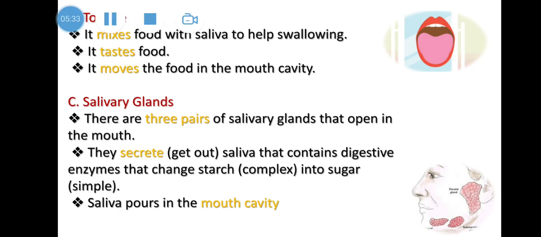Okay, we said that we have 32 teeth divided into two jaws, 16 in each jaw, and they are used to cut and tear the food and also grind it. The tongue tastes the food, mixes the food with saliva, and also turns the food in the mouth cavity. The salivary glands secrete saliva and mix it with the food to convert it from complex form into simple form.